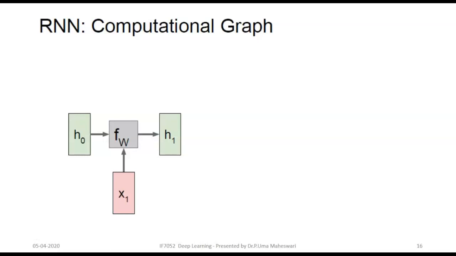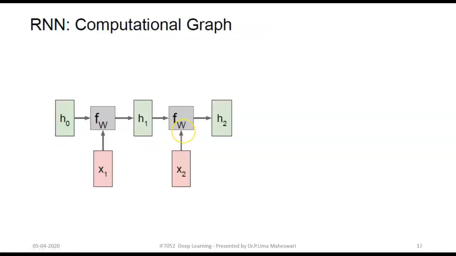Now coming to the RNN computational graph and its variations, the RNN moves ahead with the next state. The present state fw takes its previous input as well as the current step input. The sequence grows.